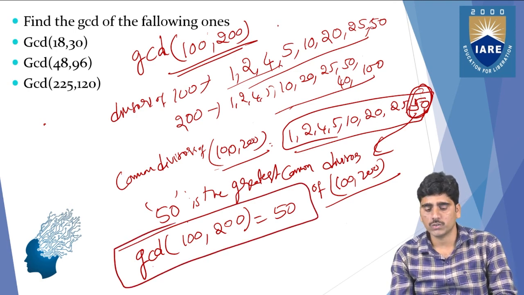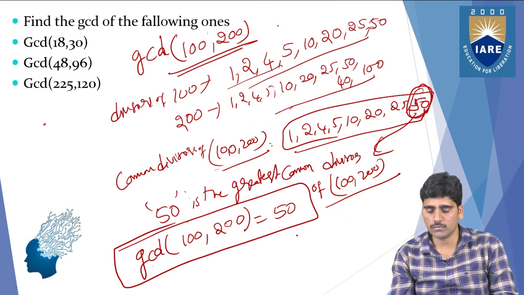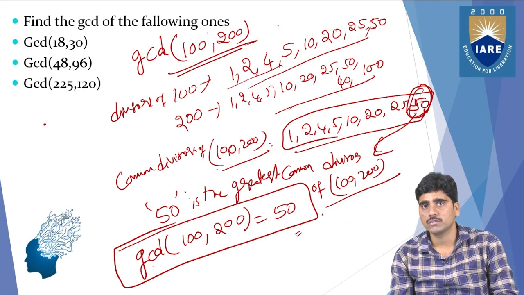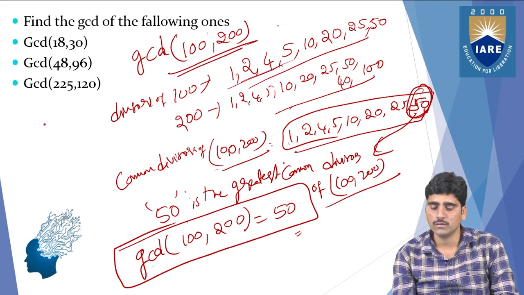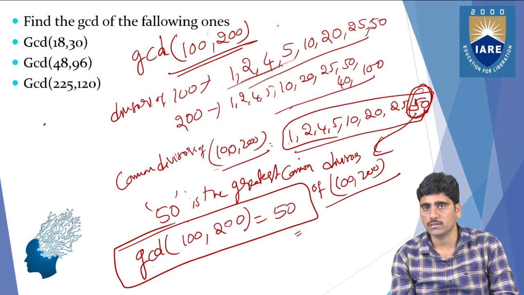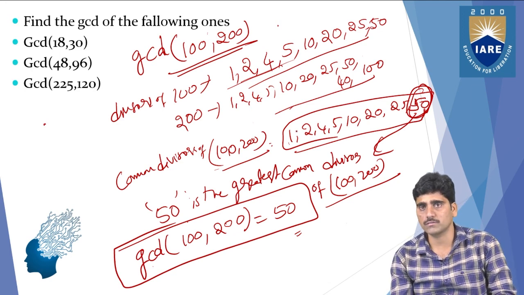Right. So this is the topic we discussed today. I hope all of you understood. Finding the GCD is a simple way, but we need to choose the common divisors and find the greatest common divisor, which is somewhat difficult, right? So that is a difficult task. So you can do it, practice.